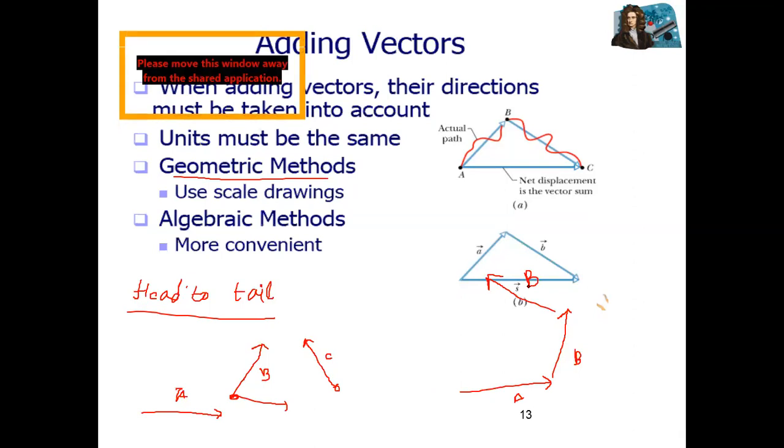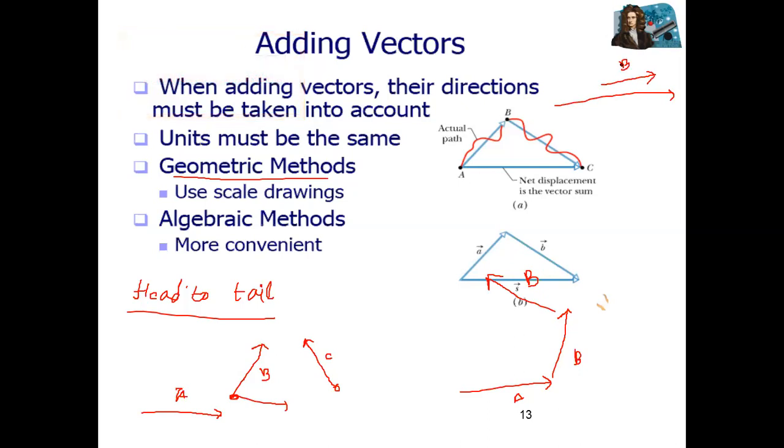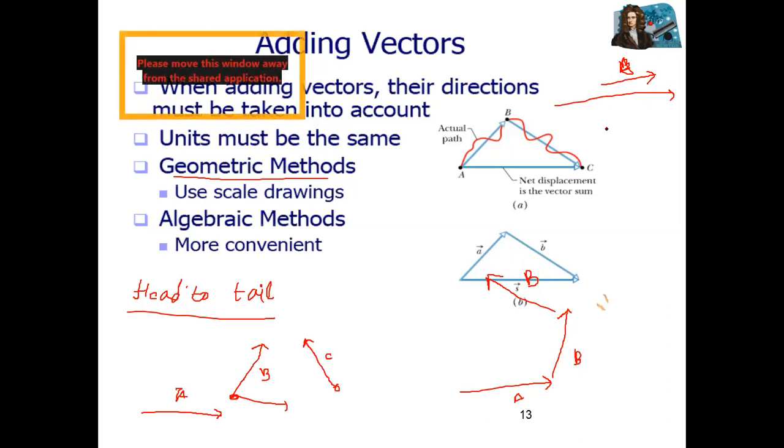Direction means what? In direction, here you need angle. For example, this one is x-axis. If you draw a vector like this one, a vector, this means angle a direction is along x-axis. What is the angle between x-axis and vector? Zero, because both are parallel. X-axis and vector a both are parallel.